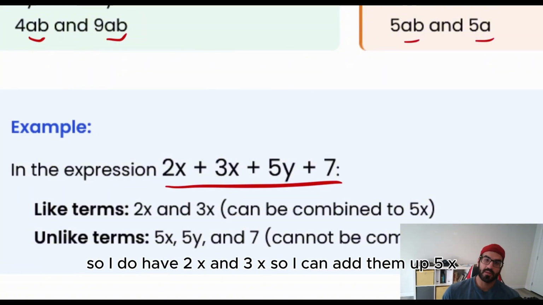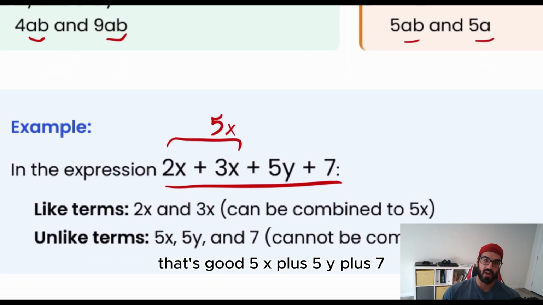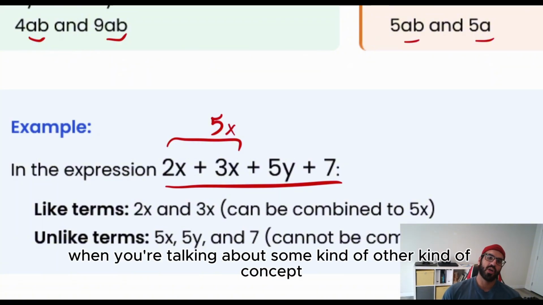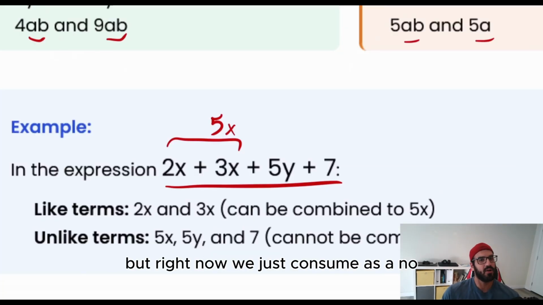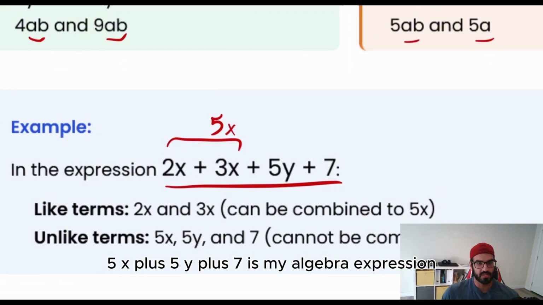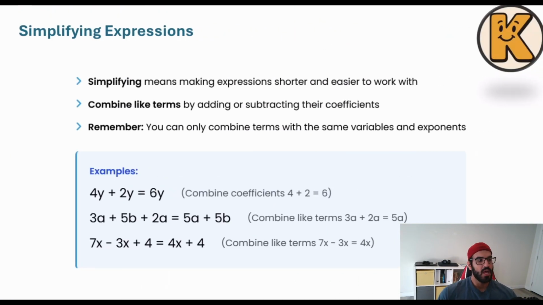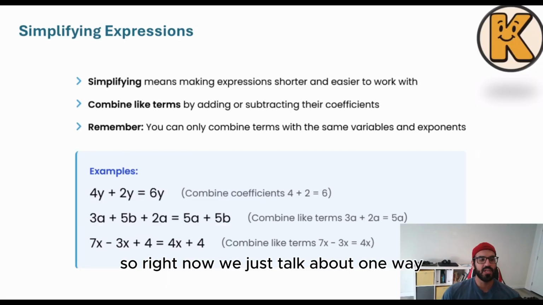So I have 2x and 3x, so I can add them up. 5x, that's good. 5x plus 5y plus 7. I cannot do anything about it. In the future, when we are talking about other concepts, you will see that you can do something with them, but right now we just consider it as a no. 5x plus 5y plus 7 is my algebraic expression. So right now we just talk about one way.